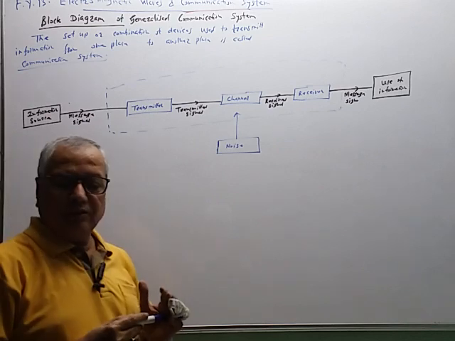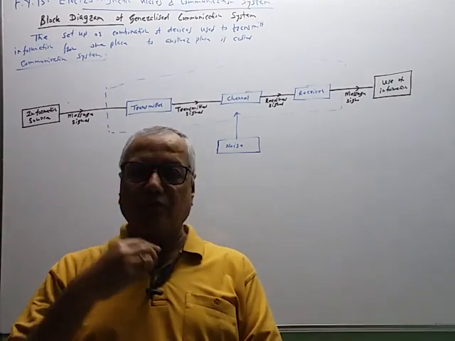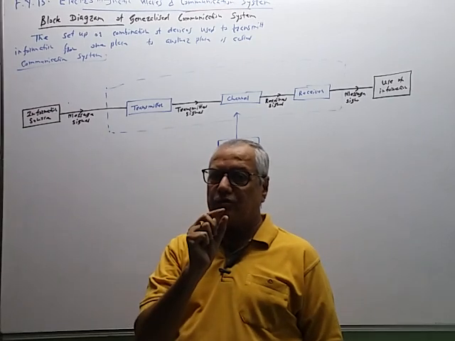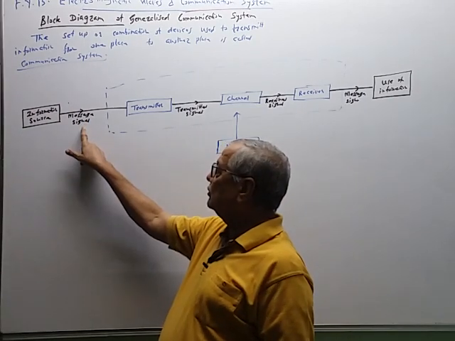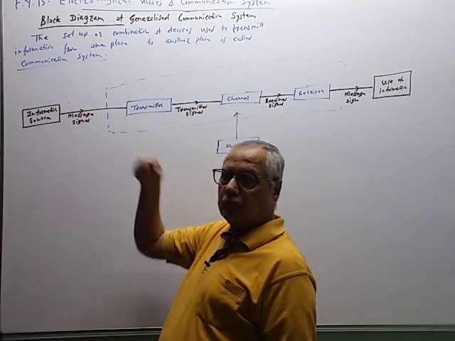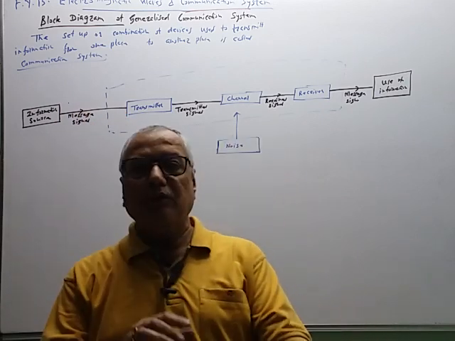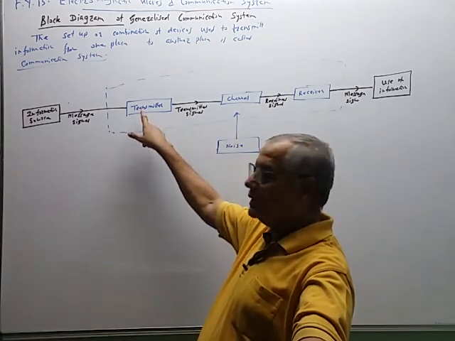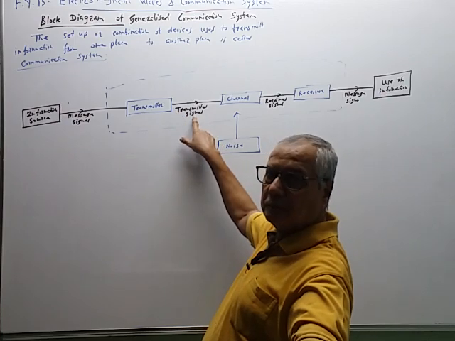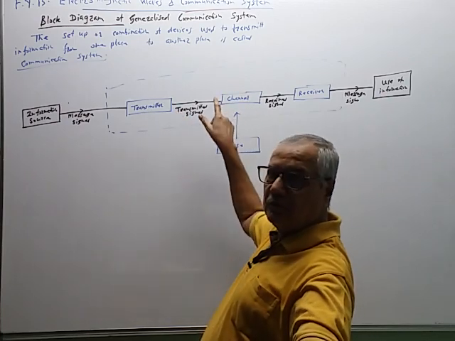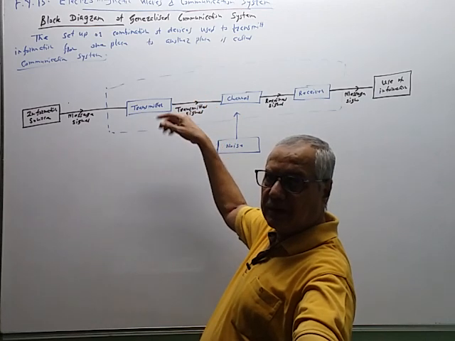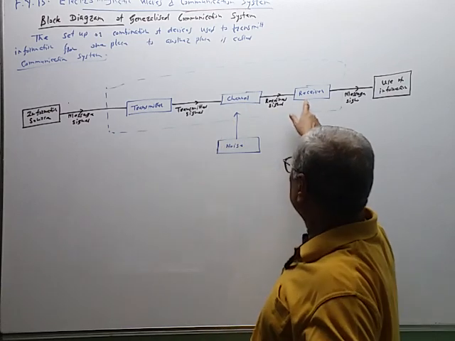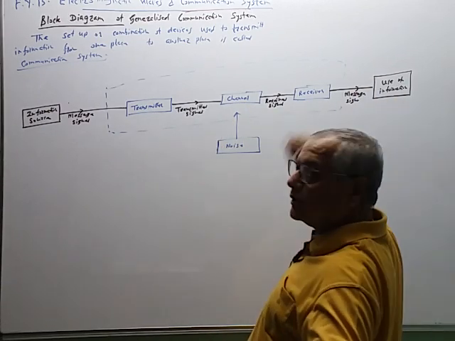Now let's take a simple example. For example, we are using the microphone. Before the microphone, a sound signal is produced. This signal is propagated through this system. The microphone converts the sound signal into an electrical signal. This electrical signal is processed. It has to pass through the air medium over a long distance, so for that purpose it is modulated. That modulated signal is carried through this channel to the receiver, and after the receiver it is recovered to the original form.